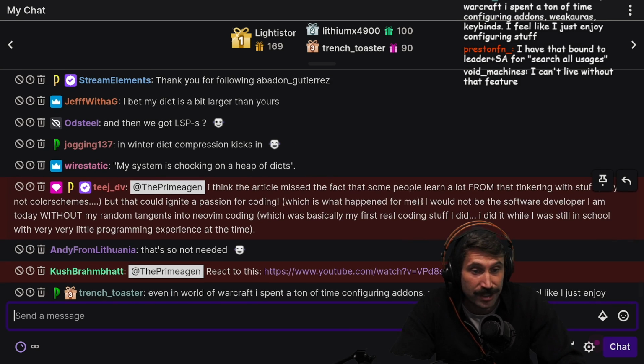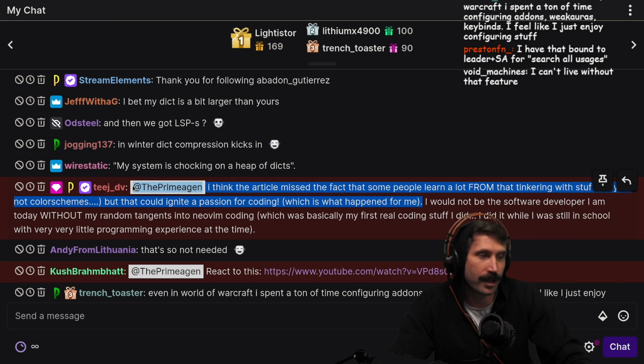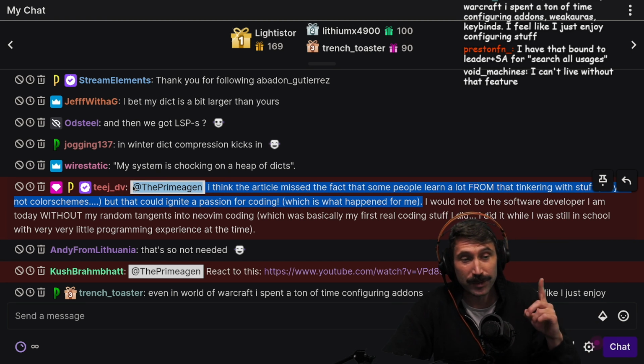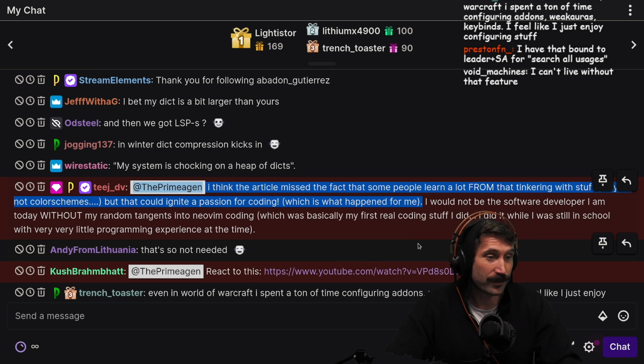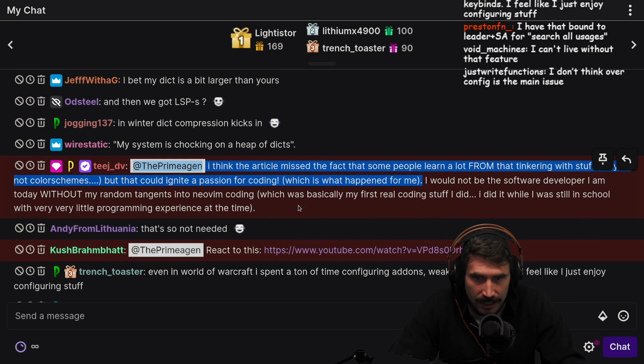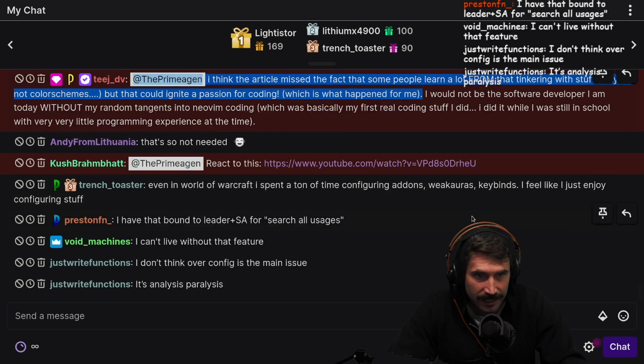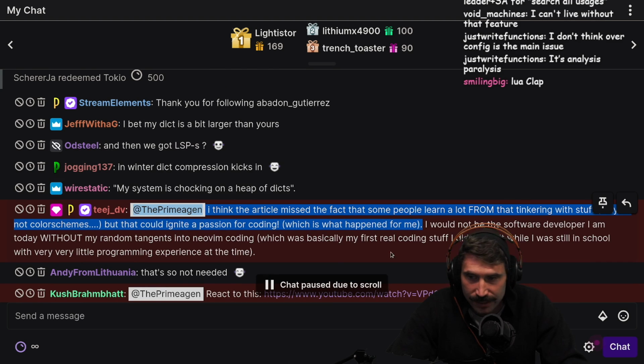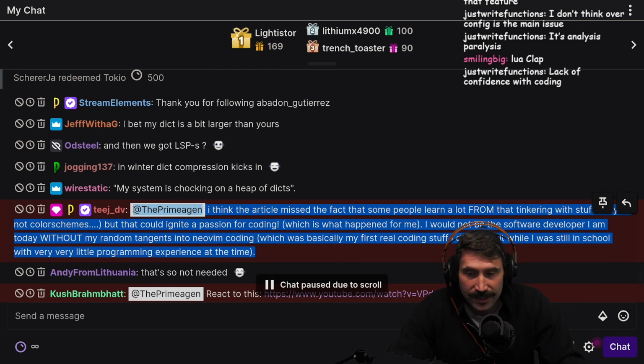Absolutely. I think this is where some people's 0 is, right? Oh, sorry. We're Lua around here. This is where some people's 1 is. You know what I mean? This is where their first step is. I would not be the software developer I am without my random tangents into the NeoVim coding, which was basically my first real coding stuff I did. I did it while I was still in school with very, very little programming experience at the time. This is actually a really good thing.